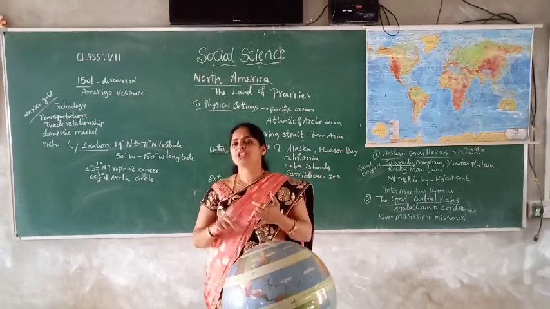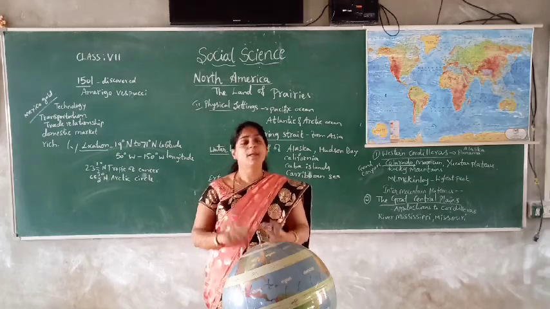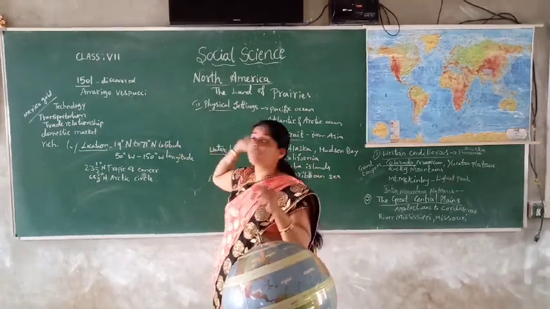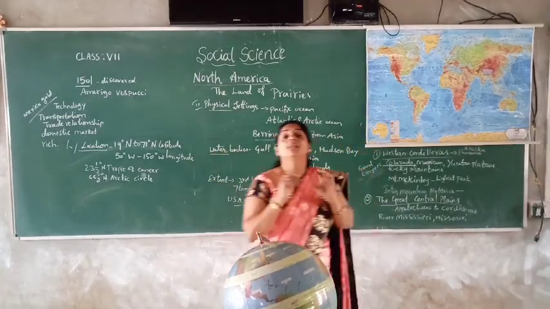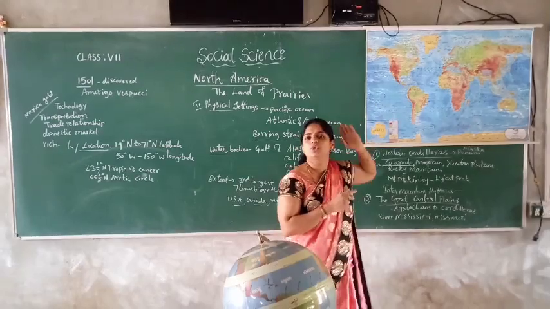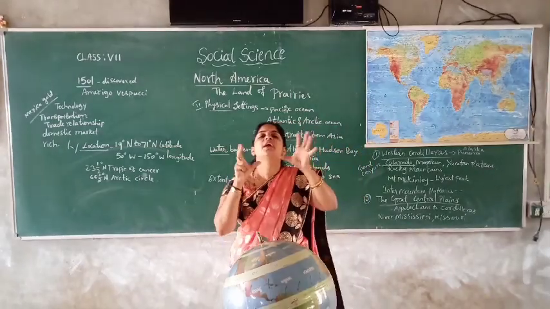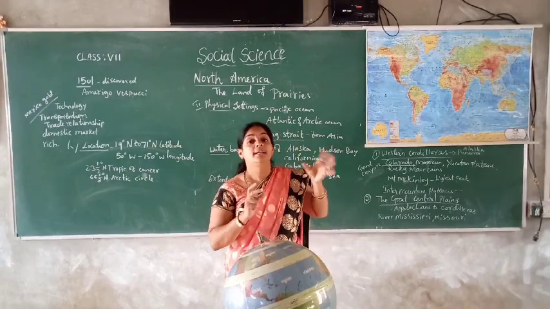Especially when Amerigo Vespucci found North America, almost all the Europeans migrated and settled in this America, children. Why? Because in America they found gold at Mexico.